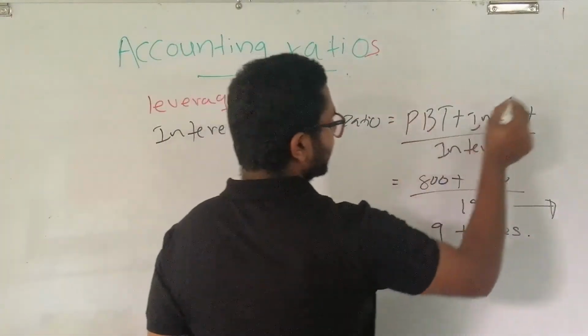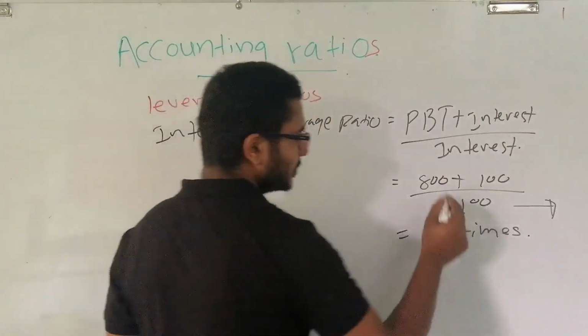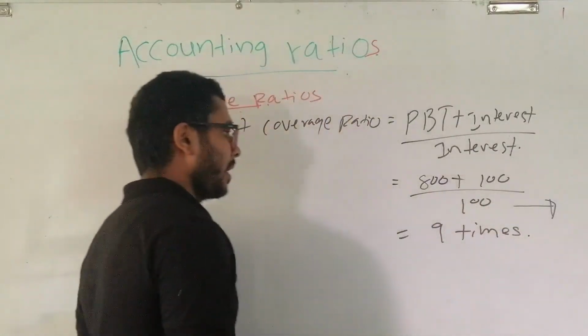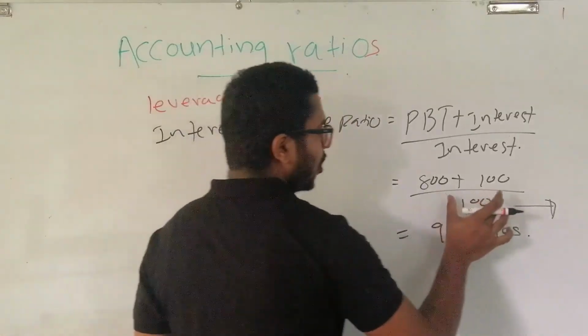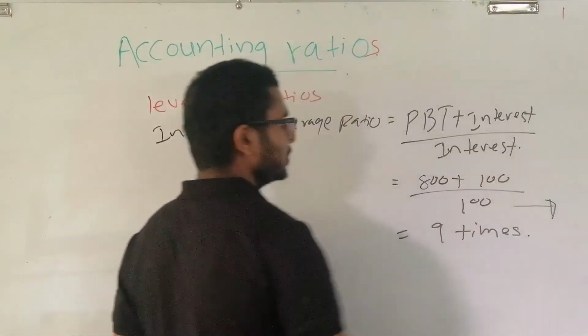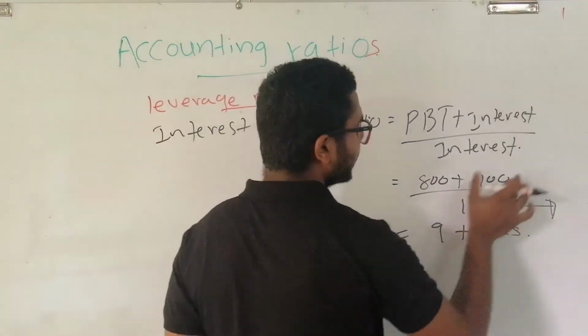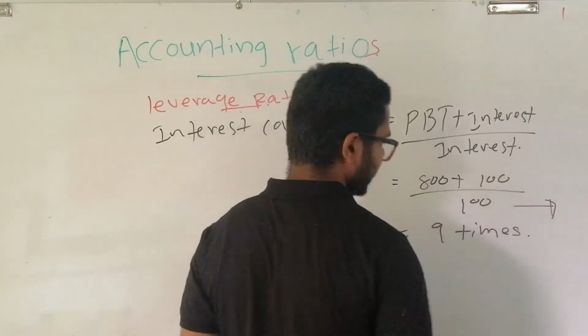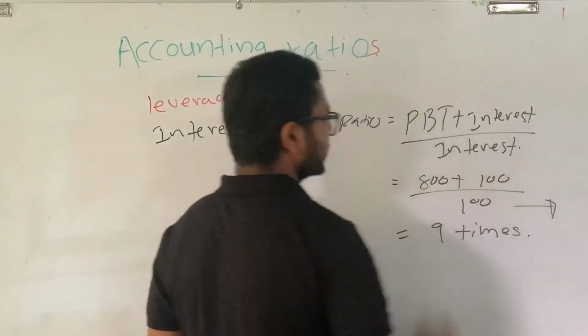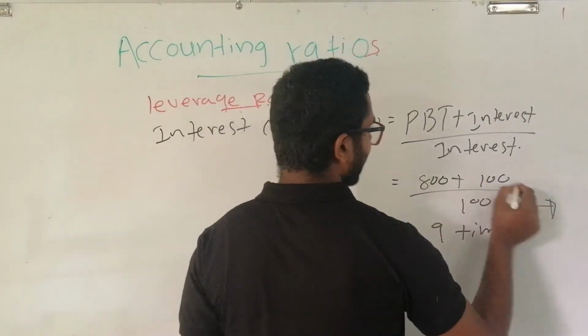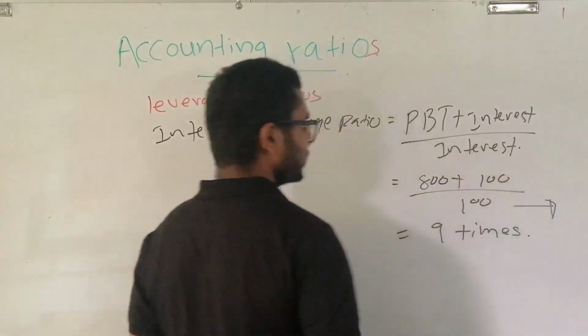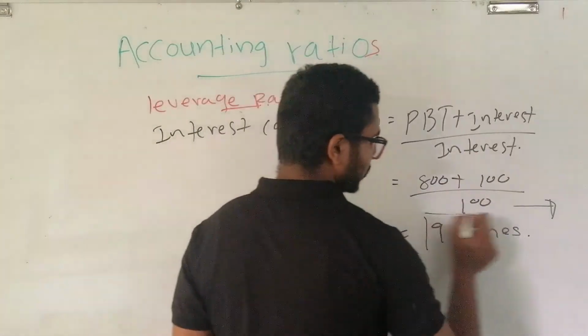This is your earnings and this is your interest, and we calculate how many times the earnings are bigger than the interest. That means we can divide the earnings by the interest and we can derive this figure.